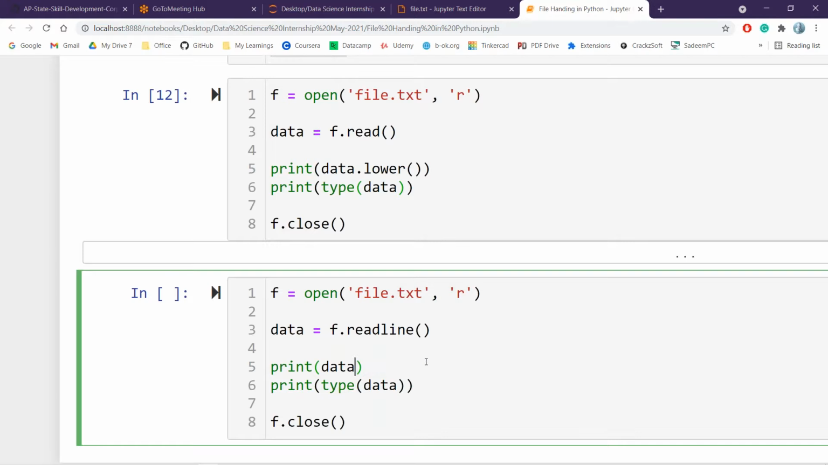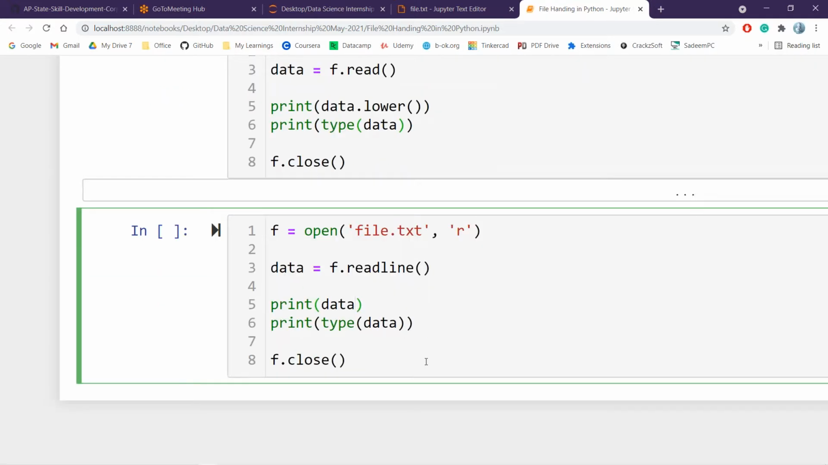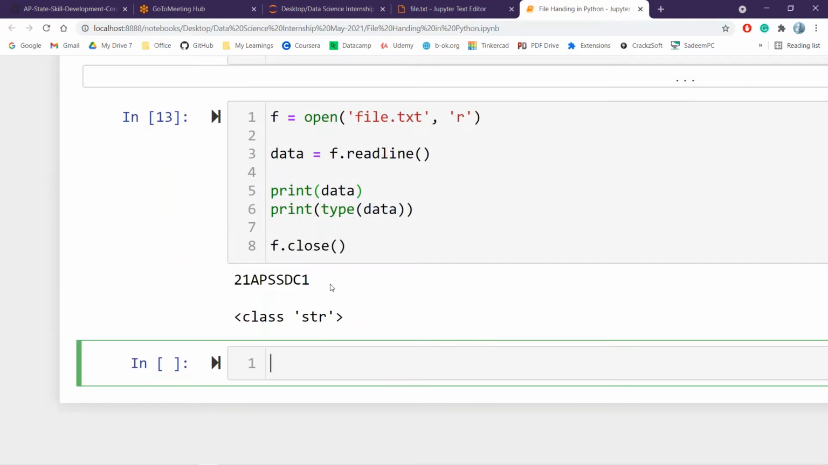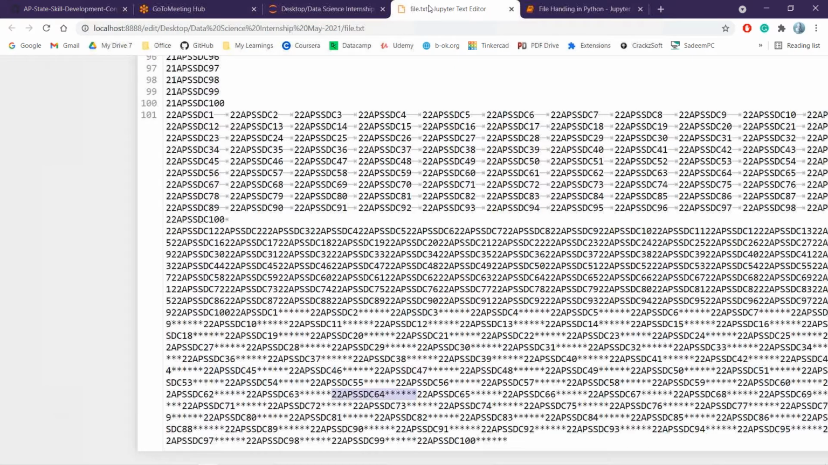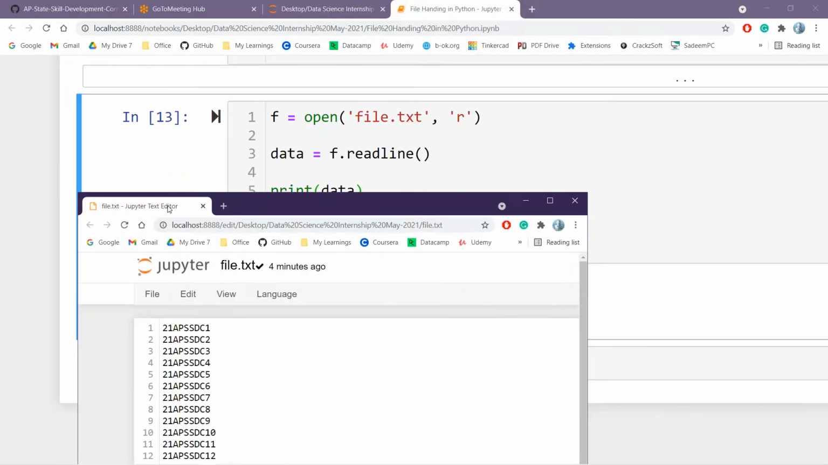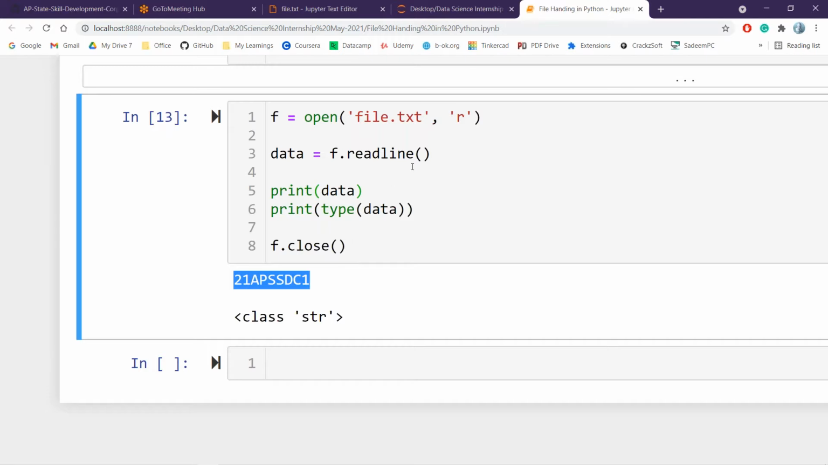Okay, readline. Readline is one more method we have while working on files. If you want to take only a single line from the data, I can use readline. Only the first line will be read from the file. If you observe here, the first line is "21 APSSDC1". So now only the first line will be read.